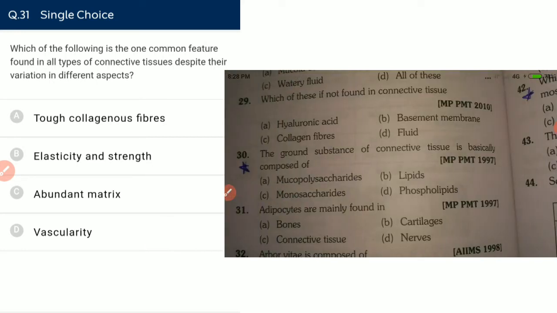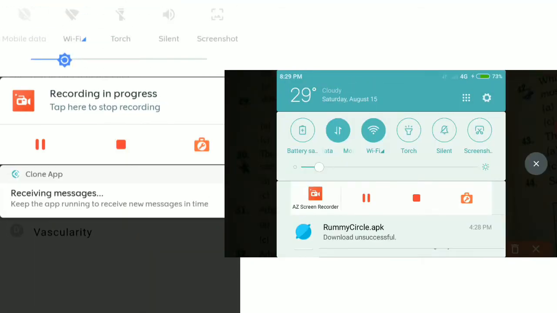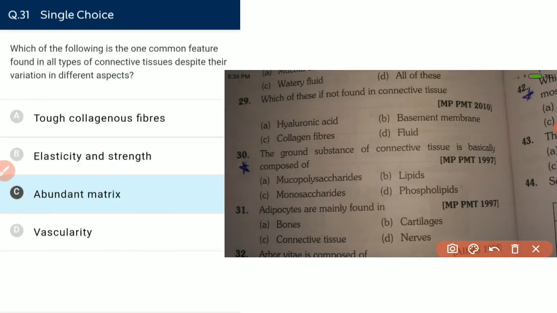Which of the following is the one common feature found in all types of connective tissue despite their variation in different aspects? All connective tissue has abundant matrix. Abundant matrix is the characteristic of all connective tissue.